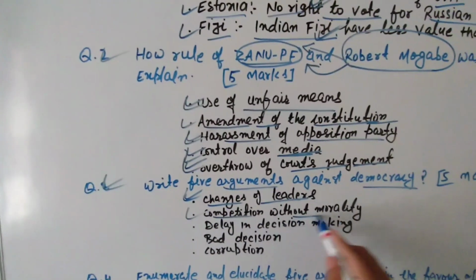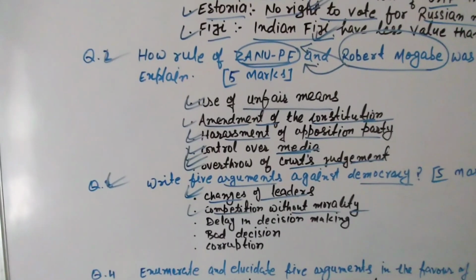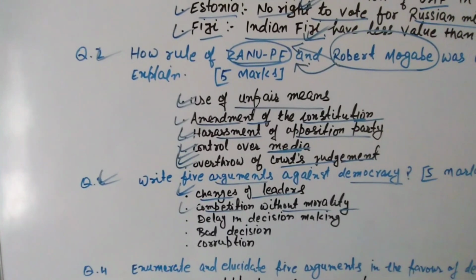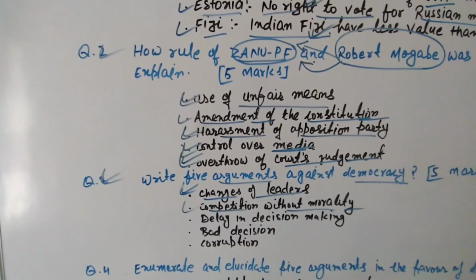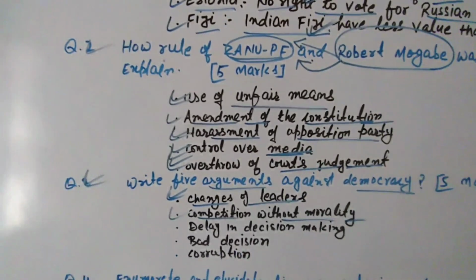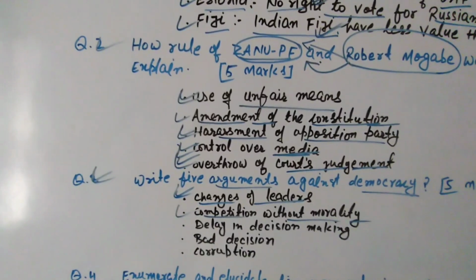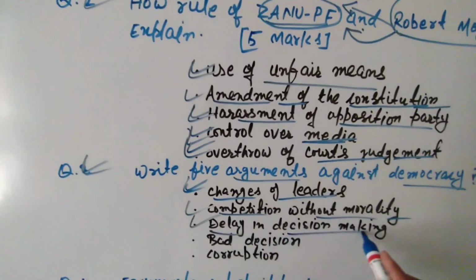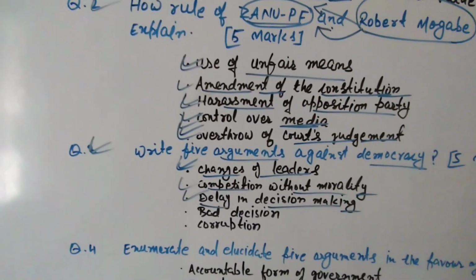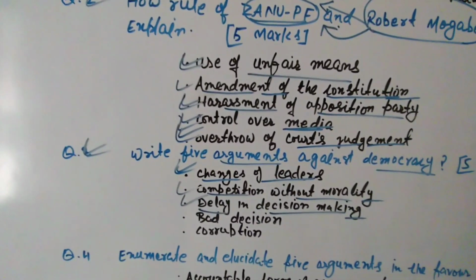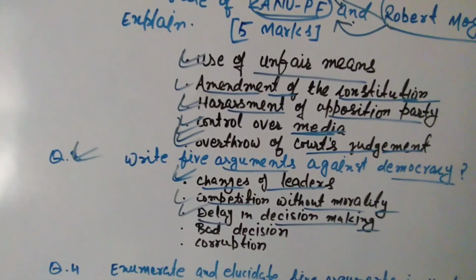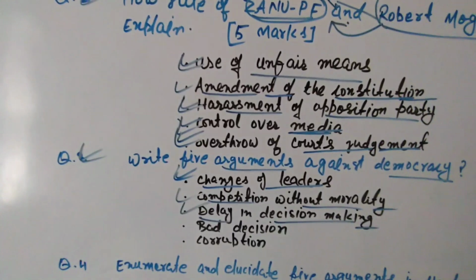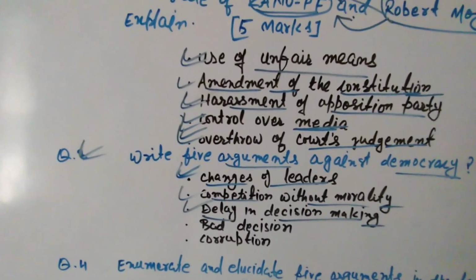Second is competition without morality. You know that democracy is based on competition, based on election. Every party and every leader wants to win election, so there is no scope of morality. Number 3, delay in decision making. You know that democracy is based on the idea of consultation and discussion. So therefore, decisions are delayed most of the time. Every decision takes time to get completed in democracy.